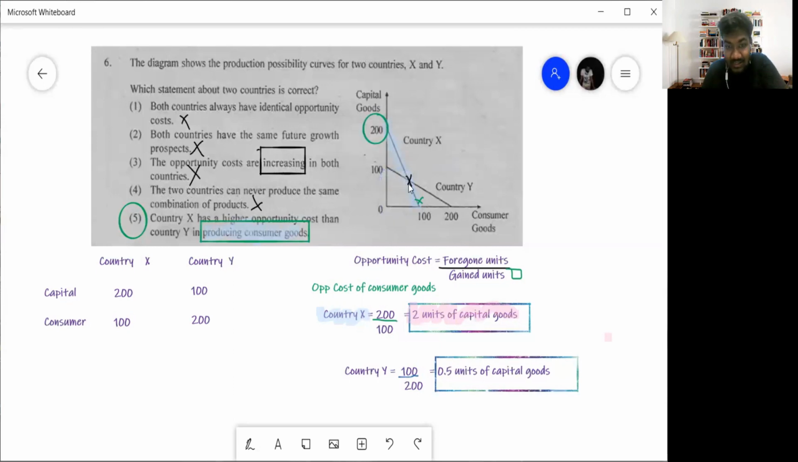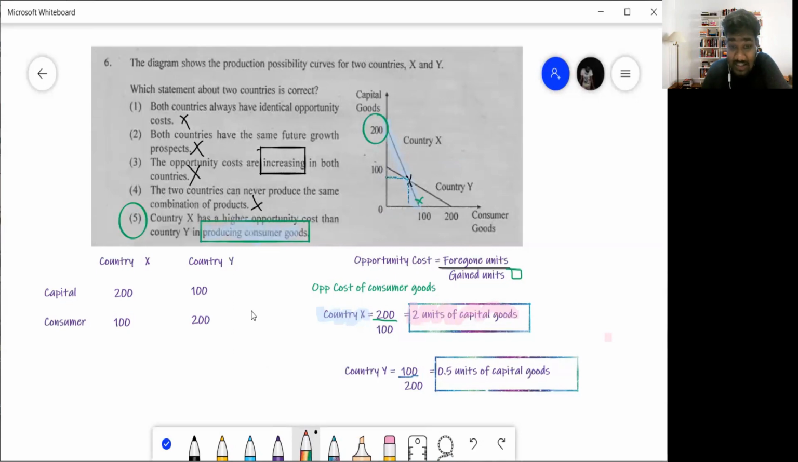If I remove this at this X, right here, both the countries are producing the same combination. So let's say 75 units of capital goods, 75 of consumer goods. So both countries' PPC, they can produce that combination. So they can produce the same combination also if they want. So you can't say that they can never produce the same combination because these points are intersecting at one point. That means they can produce that combination. And then answer number 5 is the answer.